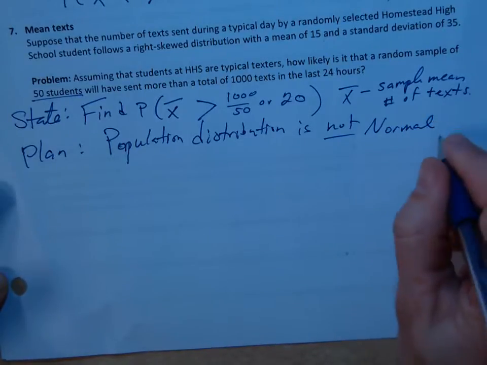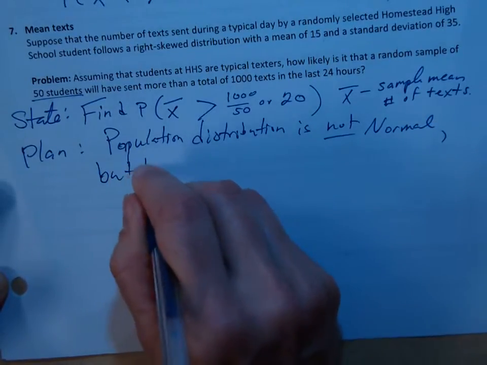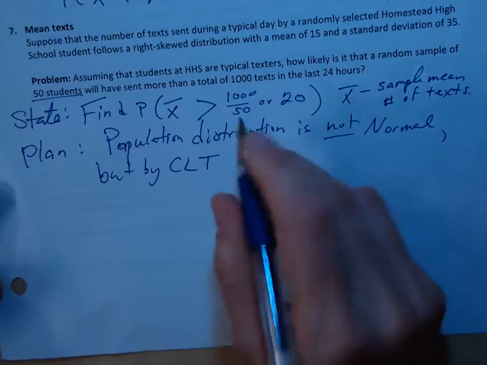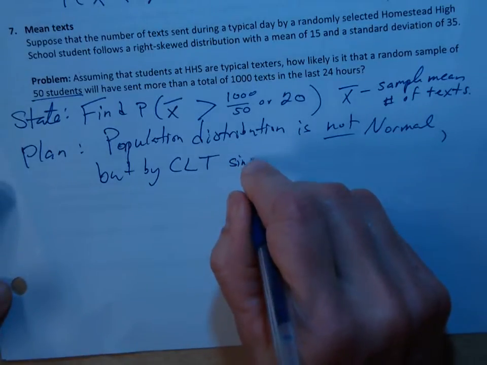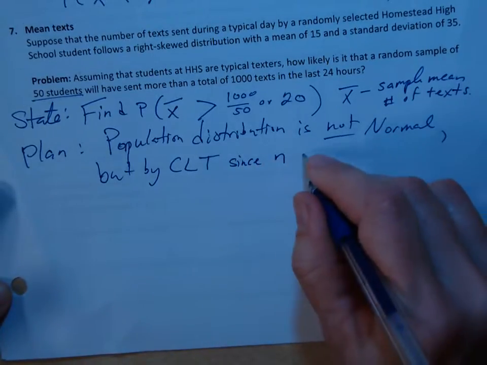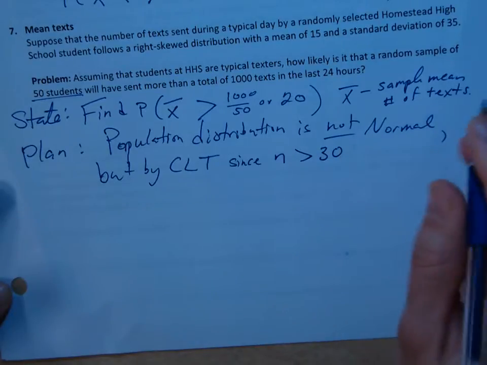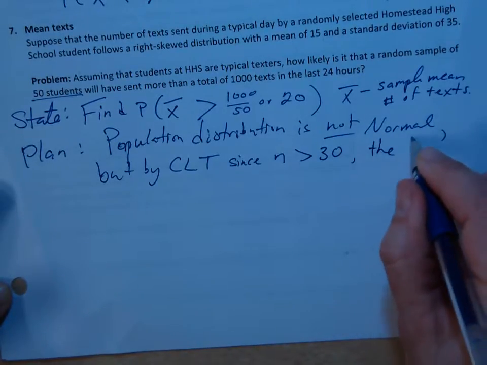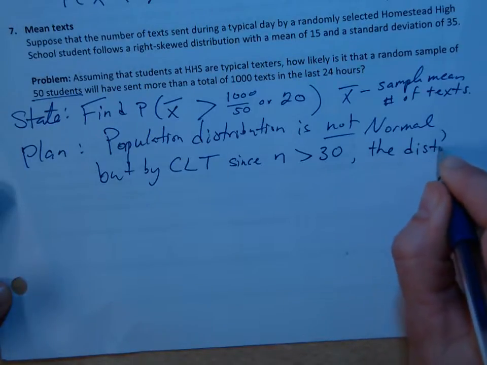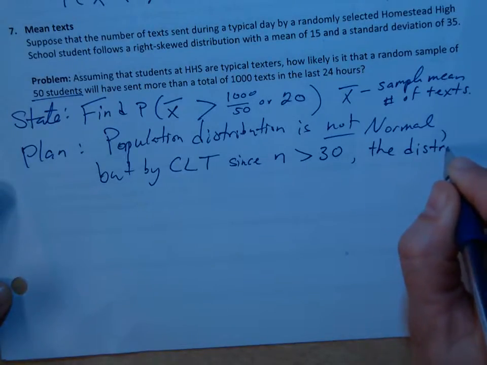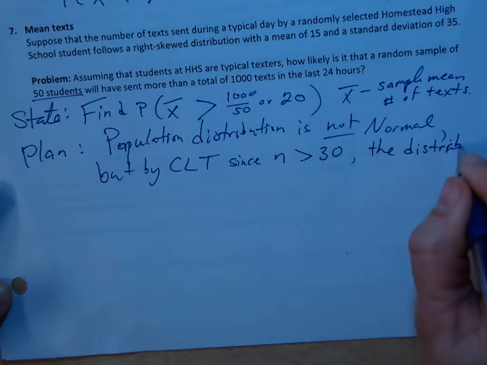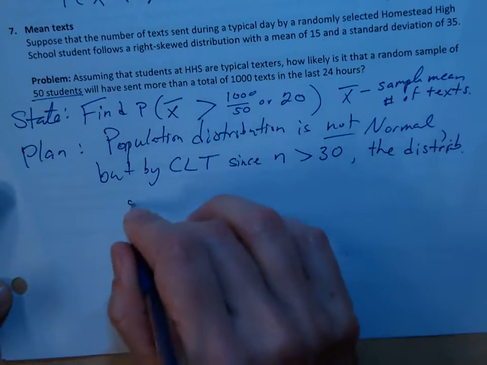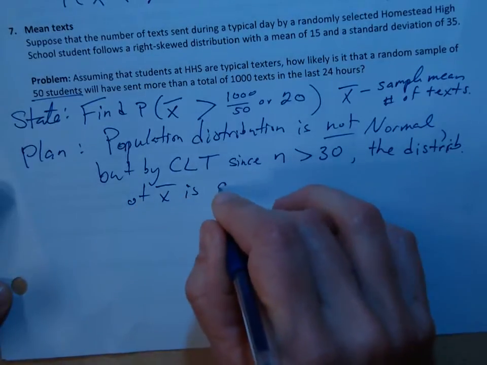They specifically say that, but by the central limit theorem, since our sample size n is greater than 30, the distribution of x bars, the sampling distribution of sample means, the distribution of x bar is approximately normal.